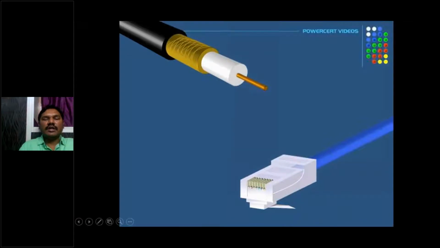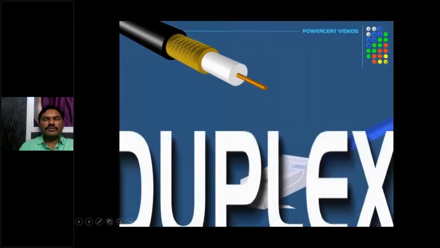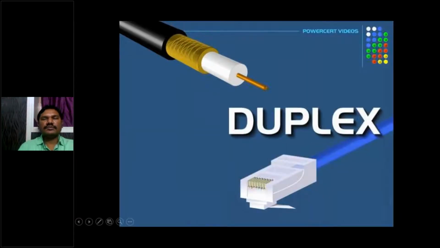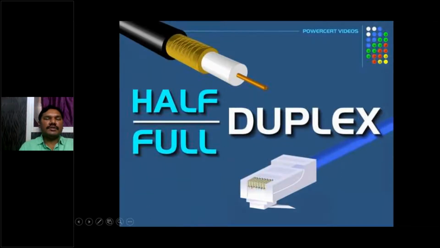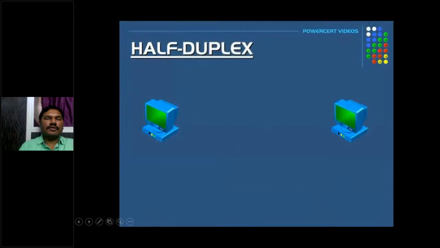See here how data will be transmitted in the case of half duplex from computer to computer. These two devices are connected by a cable, for example, through LAN.